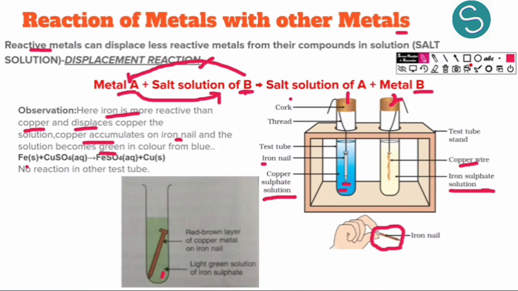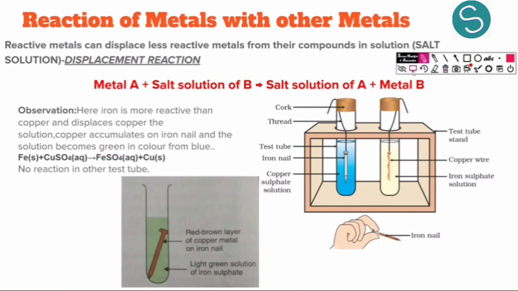So this is the reaction. We had iron which was reacting with copper sulfate, which was in aqueous state, and now we have ferrous sulfate or iron sulfate, and we have copper as the solid. Here we can see that this iron is displacing this copper from its salt solution, whereas this copper was not able to displace the iron from its salt solution. So this is what a displacement reaction is.